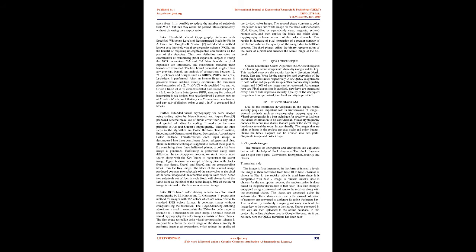An analysis of connections between (2,n) schemes and designs such as BIBDs, PBDs, and R designs is performed. Also, an integer linear program is provided whose solution exactly determines the minimum pixel expansion of a (2,n) VCS with specified h and l. Given a finite set X of elements called points, and integers k, r, λ ≥ 1, we define a 2-design, or BIBD, standing for balanced incomplete block design, B, to be a family of k-element subsets of X, called blocks, such that any x in X is contained in r blocks, and any pair of distinct points x and y in X is contained in λ blocks.